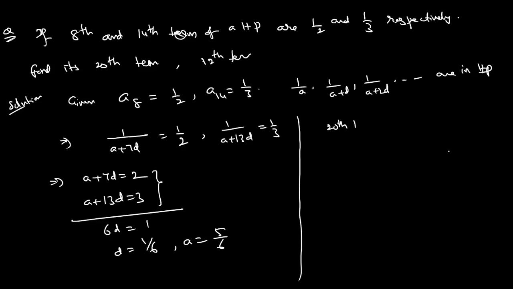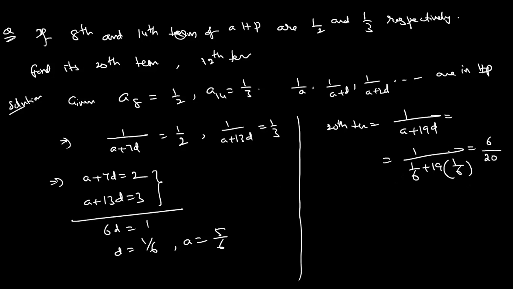20th term. What is the meaning of the 20th term? It is a plus 19d. So please help me, anyone. A means 1 by 6. 19 into d is how much? 1 by 6. How much is here? 20. That means 6 by 20 is coming. 3 by how much? 2, 3 is 2, 10. 3 by 10 is coming. Check it.